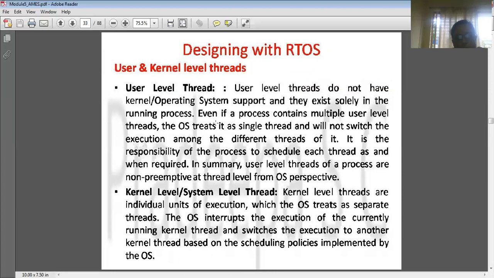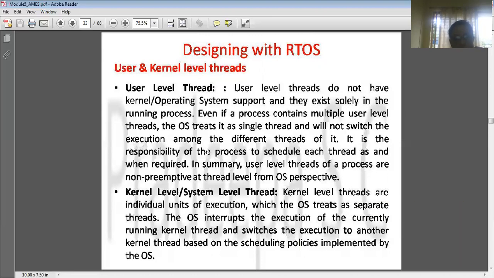If the user is creating a process and creating threads, the kernel will not come into the picture. So he has to take care of the creation of a thread and dividing the task, right? User level threads do not have kernel or operating system support, and they exist solely in the running process. Even if a process contains multiple user level threads, the OS treats it as a single thread, and it will not switch the execution among the different threads. So it is the responsibility of the process to schedule each thread as and when required.